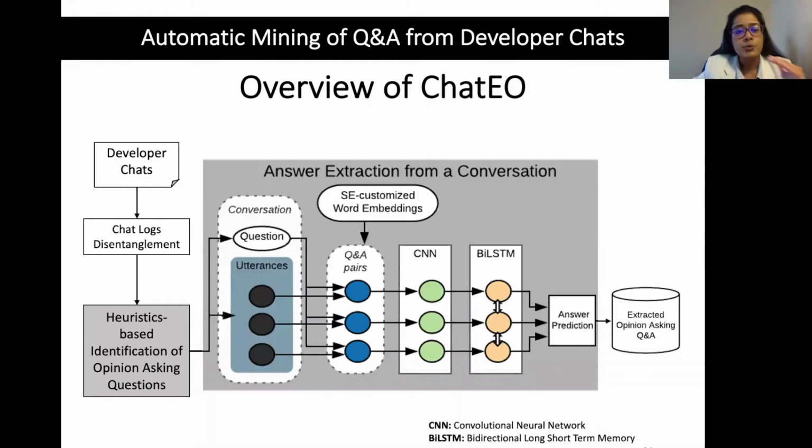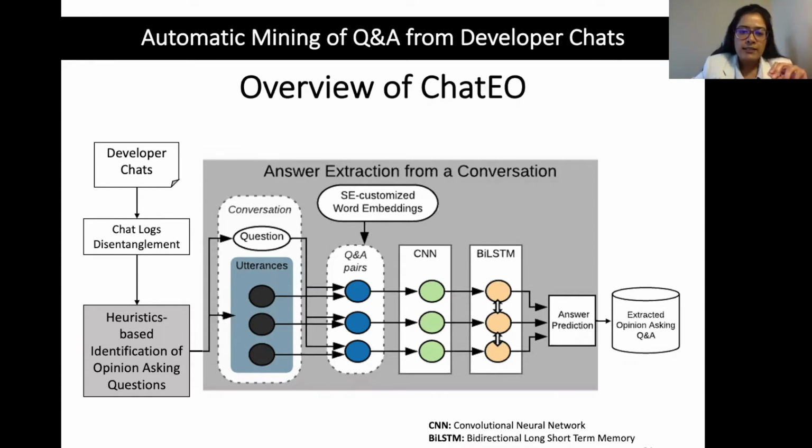At this point, we have already identified the question. Next, we consider each message or utterance in a conversation as a candidate answer, and we use the question and each of the utterances to make separate question and answer pairs. At the first step, we used a software engineering customized word embedding model, which has been trained on the recent Stack Overflow corpus, and create joint Q&A embeddings.